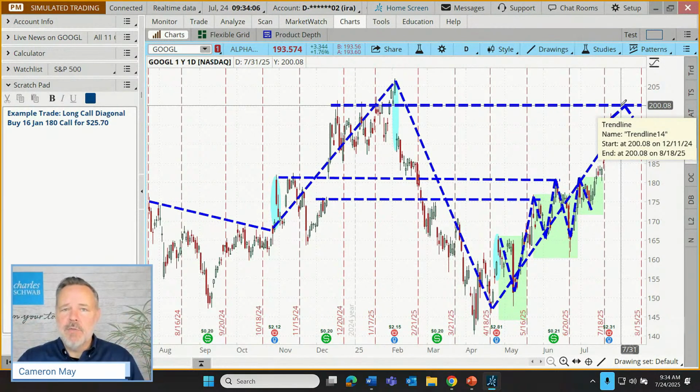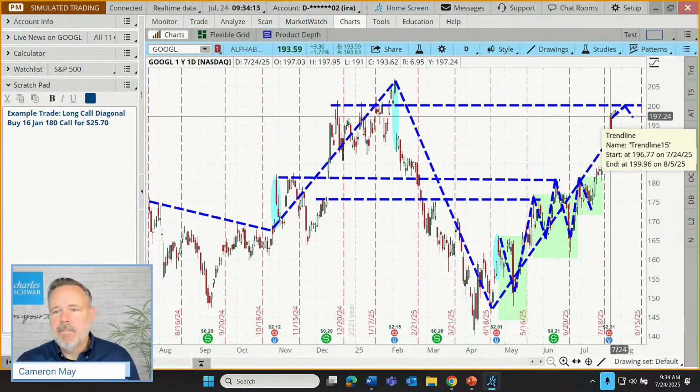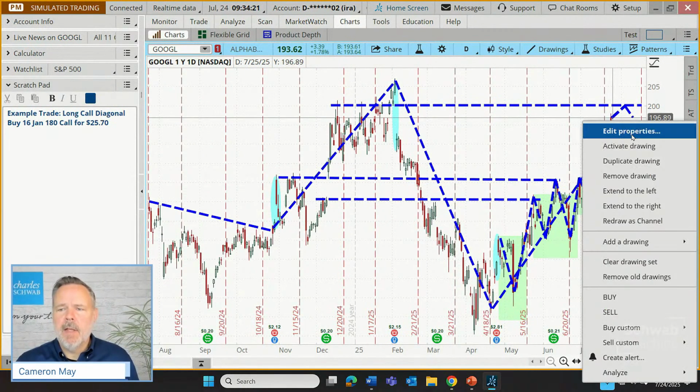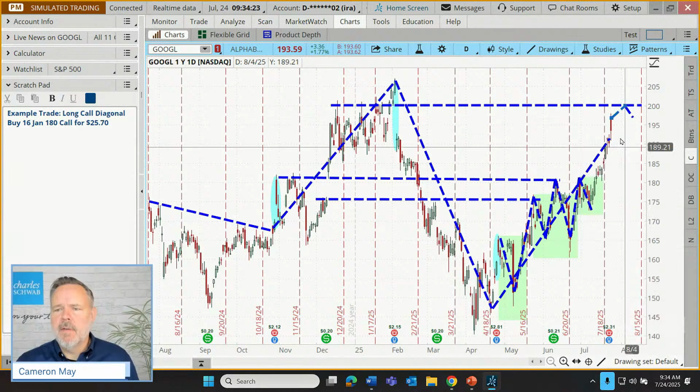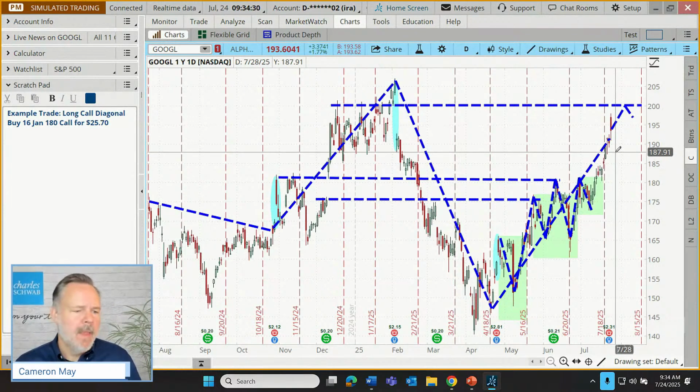There's also just more, let's call it cushion, for timing issues. There's just more wiggle room for the stock to go up when we're, what is that, about $12 below that strike, versus if we were within $5 below that strike. Really, I should redraw this. Let me activate this drawing. Kind of drew it up at the top of that candle. We're actually down here. That's more representative of where we are.